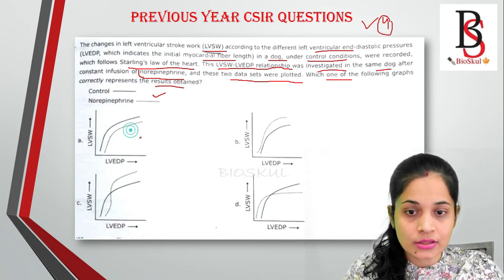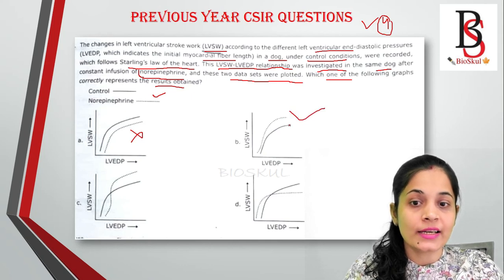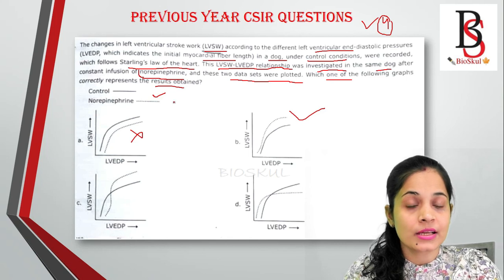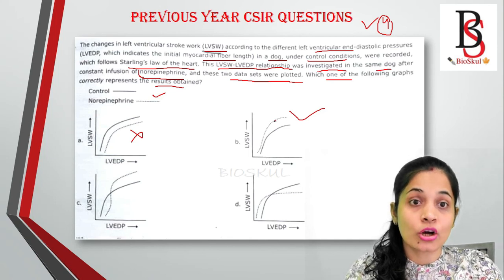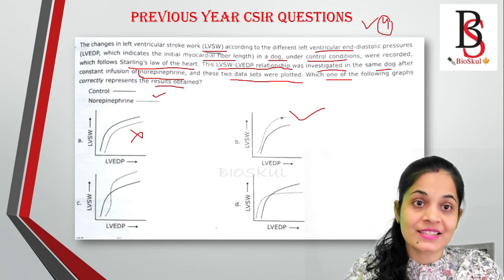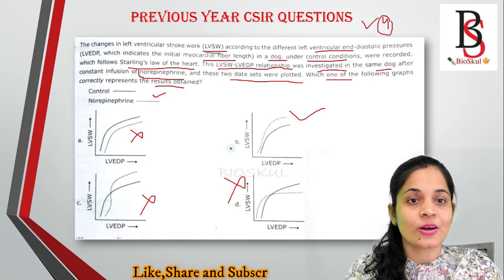See where it is increased? No, not here. See, option B. The solid line represents the control, and the dotted line represents the norepinephrine. By injecting norepinephrine, stroke volume will increase. This one is wrong. The correct answer is option B.